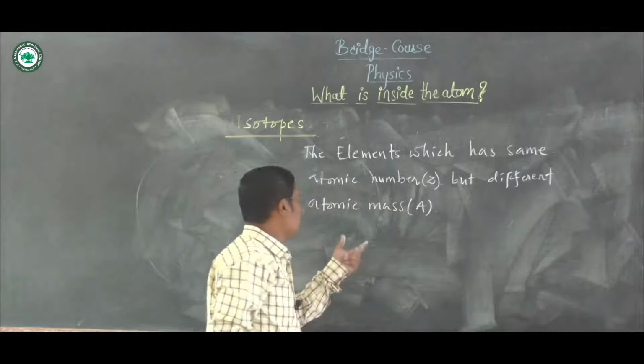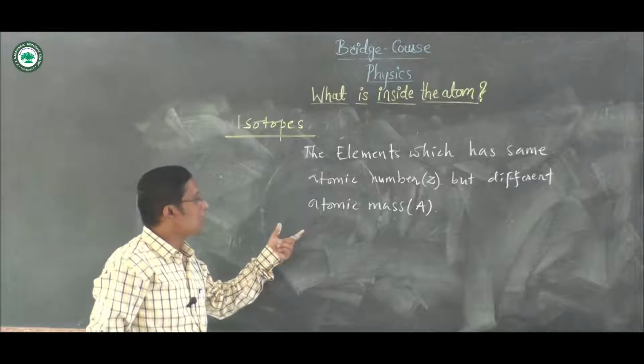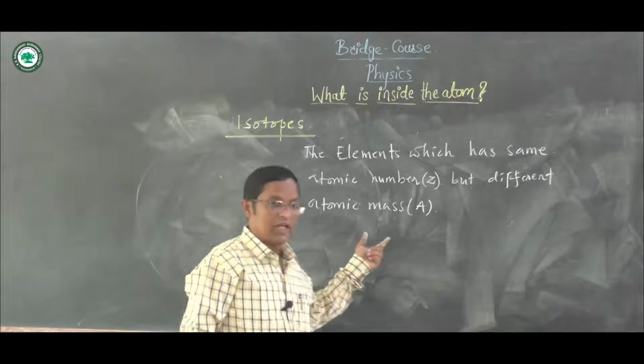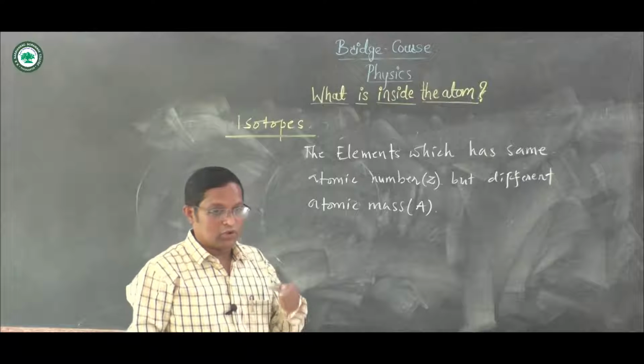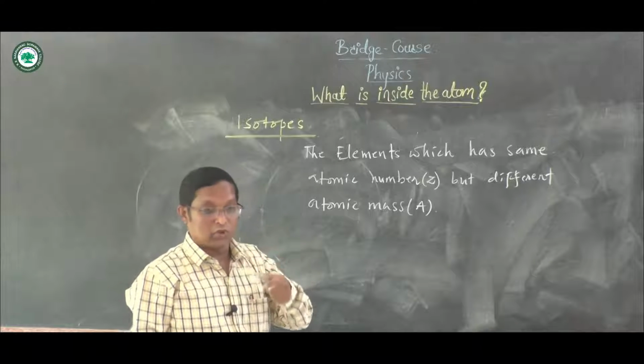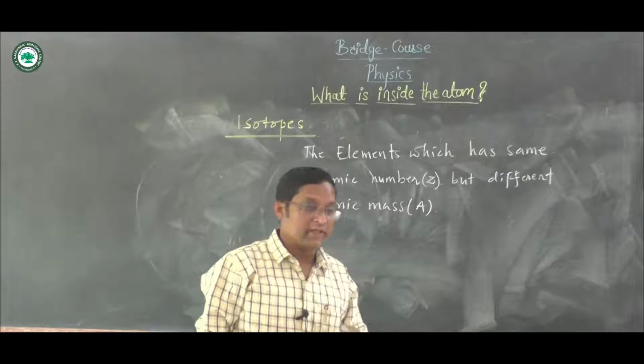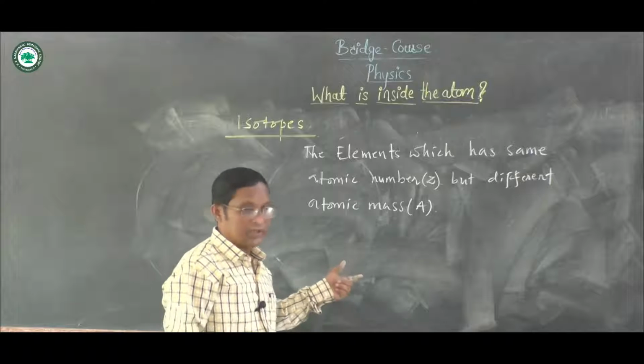Why is there a different atomic mass? As we know, atomic mass is the addition of protons plus neutrons. Both are subatomic particles which are present inside the nucleus.